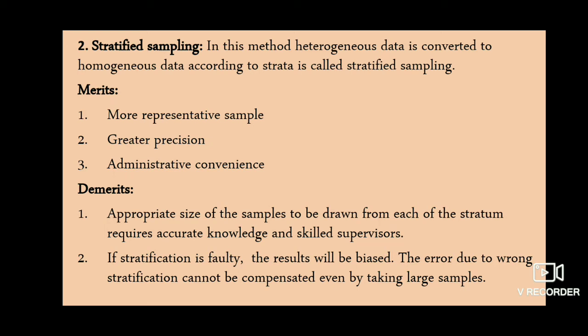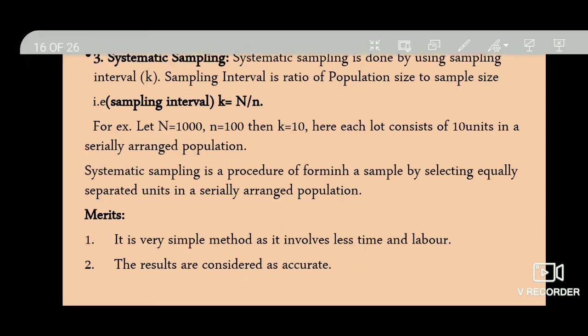The merits of stratified sampling are: it is a representative sample, it has greater precision, and it is used for administrative convenience. The demerits of stratified sampling are: the appropriate size of samples to be drawn from each stratum, that is class, requires accurate knowledge and skilled supervisors. If the stratification is faulty, the results will be biased, that is, there are some errors. The error due to wrong stratification cannot be compensated even by taking large samples.